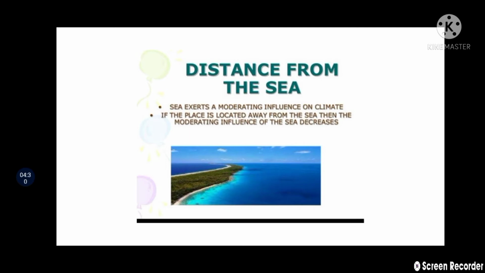And also we have discussed the distance from the sea, right? So students, the places closer to the sea are neither very hot nor very cold, right? Whereas places far away from the sea have extreme climates. We have one example: Delhi is very cold in winter and very hot in summer because it is far away from the sea coast, right students? This we have discussed in the last class.